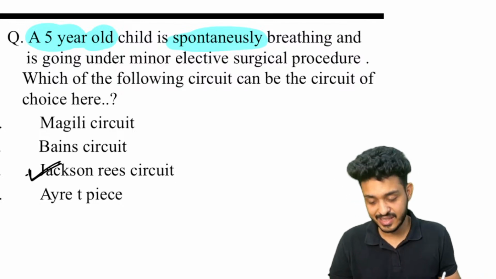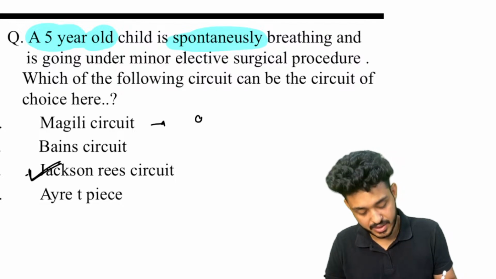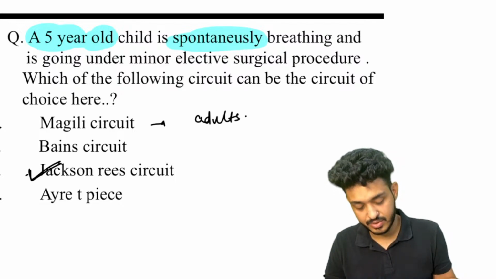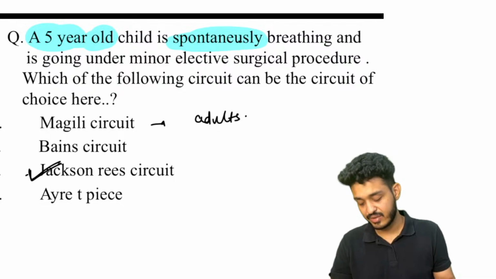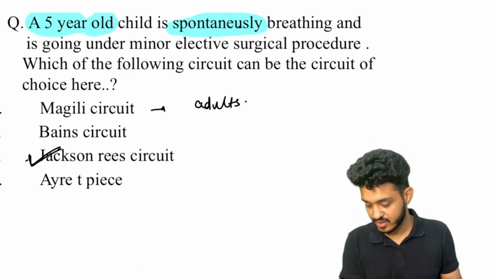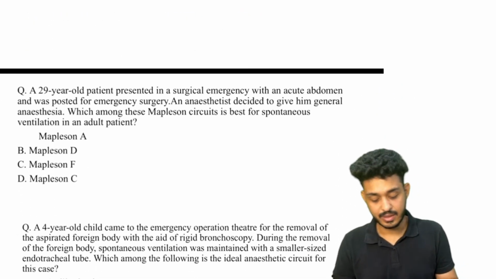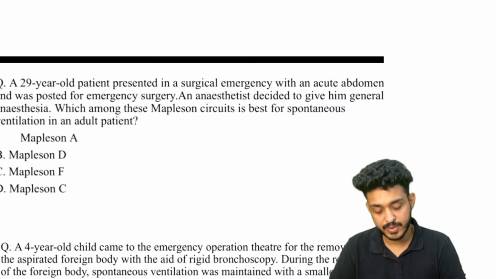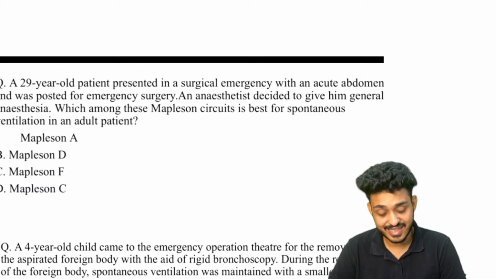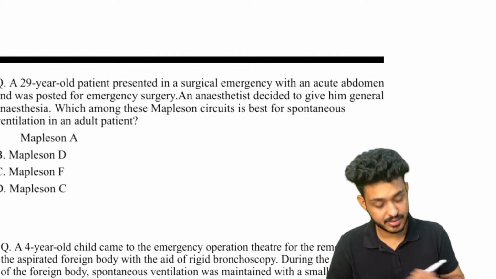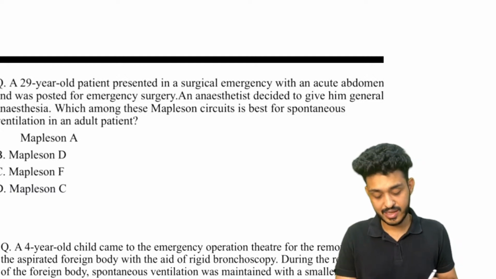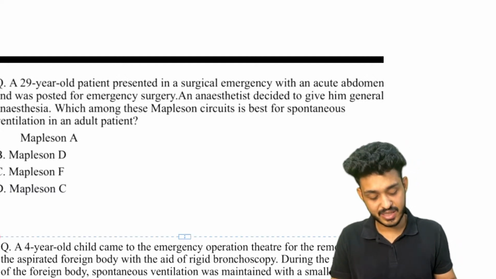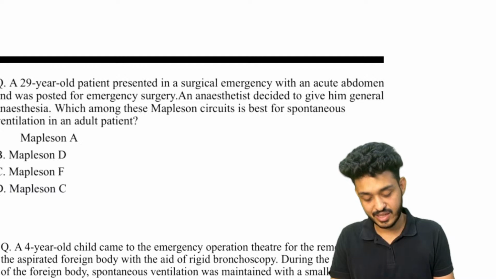Okay, Jackson-Rees circuit. McGill's in the case of adults. Okay, if it is controlled, then that would be Bain circuit. Okay, understood, guys? Okay, next one, try to solve this. A 29-year-old patient presented in a surgical emergency with an acute abdomen and was posted for emergency surgery. Anesthetist decided to give him general anesthesia. Which among the Mapleson circuit is best for spontaneous ventilation in adult patient?